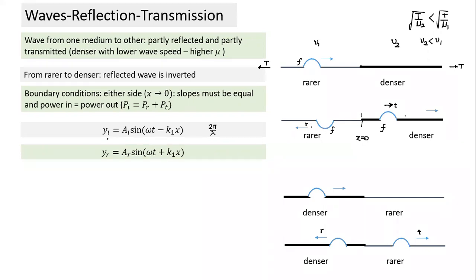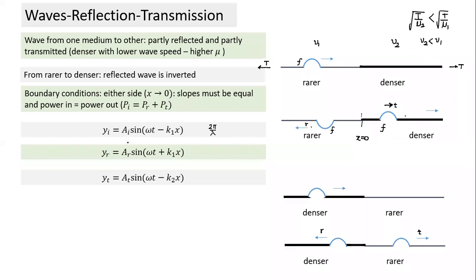I'm not writing it for rigid or not; this is the general case. So for the reflected wave, this will remain K1, and the amplitude is AR. This is the amplitude of the incident wave, the amplitude of the reflected wave, and the amplitude of the transmitted wave. What we notice in the case of the transmitted wave is that it's traveling in the same direction. This is K2. Because the lambda changes, accordingly K also will change.